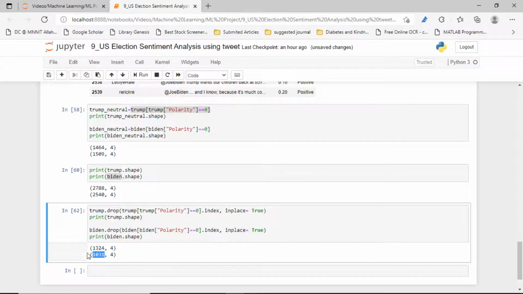So for that reason we have to randomly remove a number of rows. How much data do we want to remove here? Let's compute it.